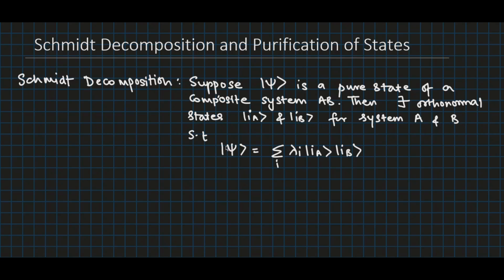system A and B such that psi can be written as |ψ⟩ = Σ_i λ_i |i_A⟩|i_B⟩, where λ_i is the Schmidt coefficient, which is a non-negative real number, such that Σ_i λ_i² will be equal to 1. So first of all, let's prove this and then we'll talk about its consequences.